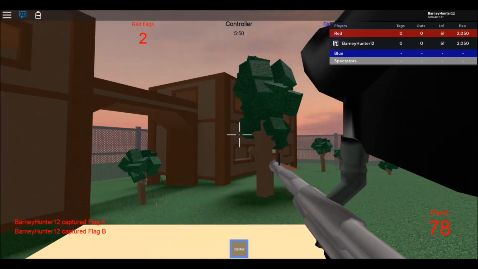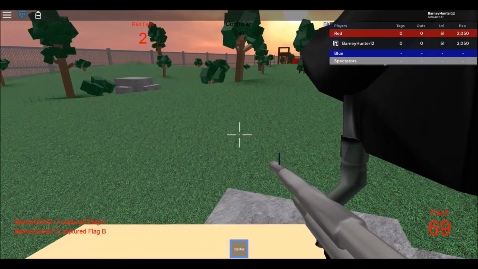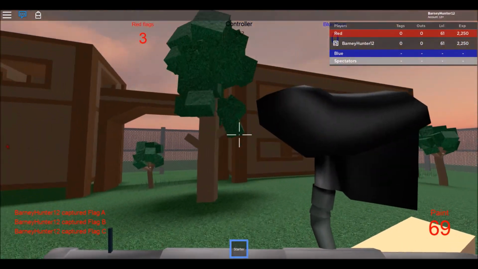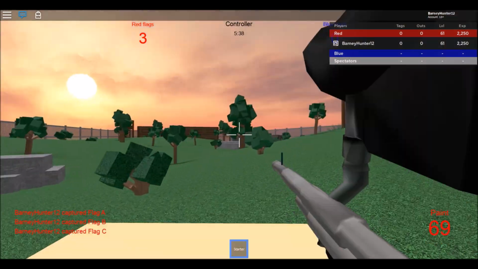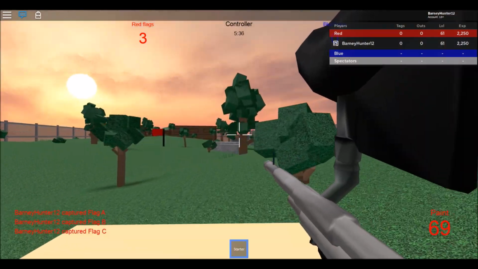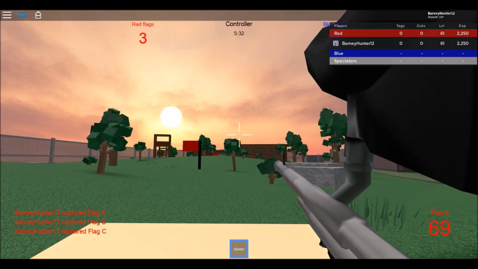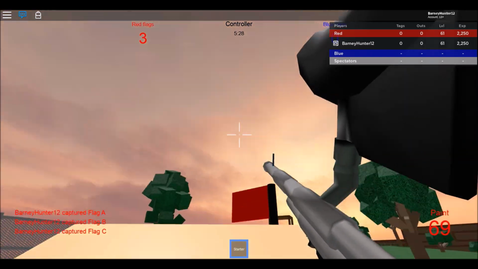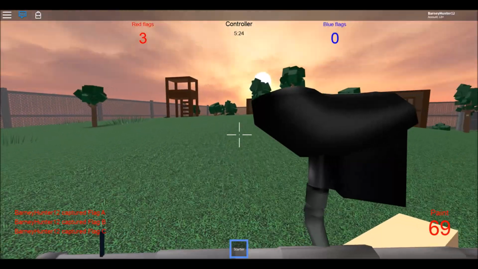I don't know if this paint actually still hurts people, because the only person that was playing kind of left before I could actually test it out. But at least it's good to know that if there is enough people in the game, a game will start. A round will begin. But yeah. Oh no, so it's just about who has more flags. So I thought it was about points, but no, I guess it's about flags. You can see red flags 3, blue flags 0. So yeah, we're pretty much gonna win.